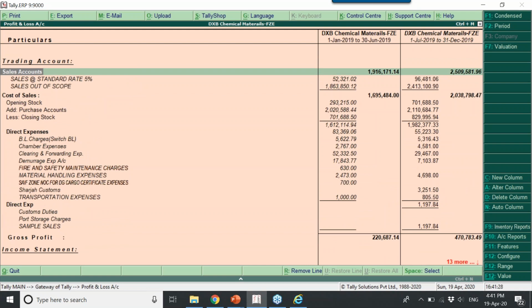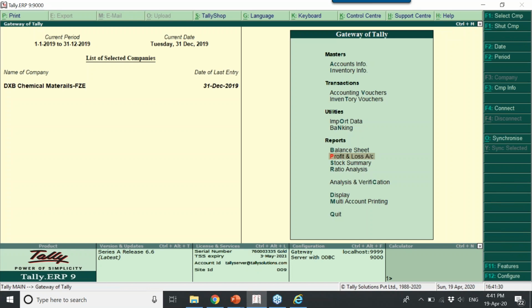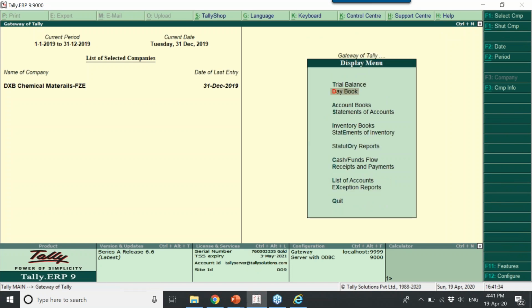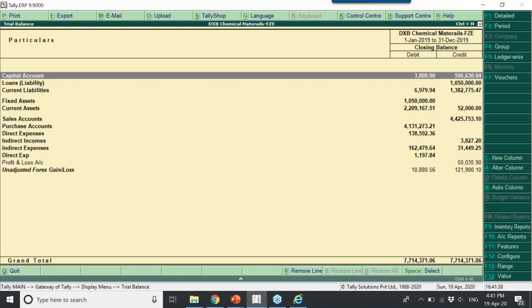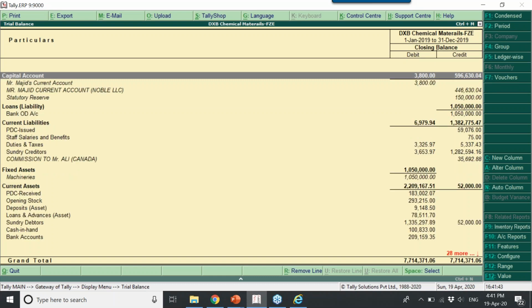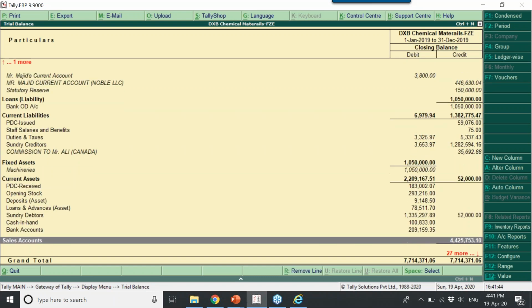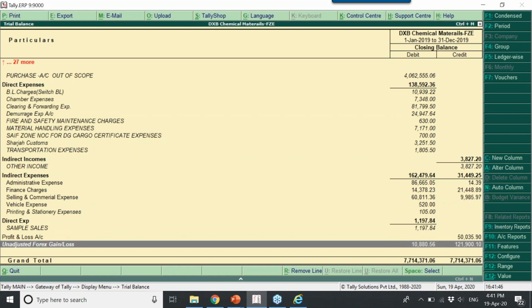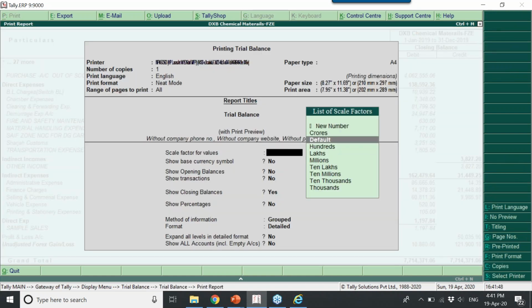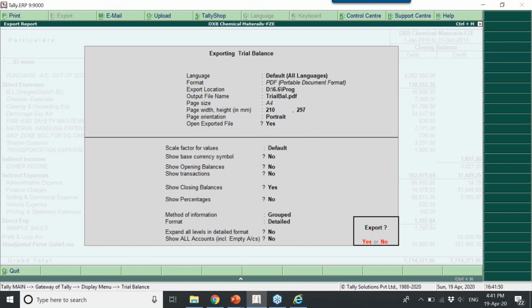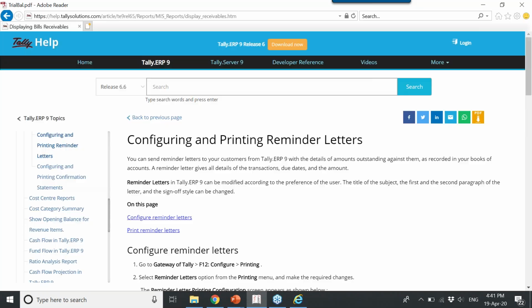So the next one with regard to financial report is trial balance. That is there inside Display. Display, trial balance. The first one is trial balance. This is also in condensed mode. If you press Alt F1, it shows in detail. Same, either you can export or you can print.